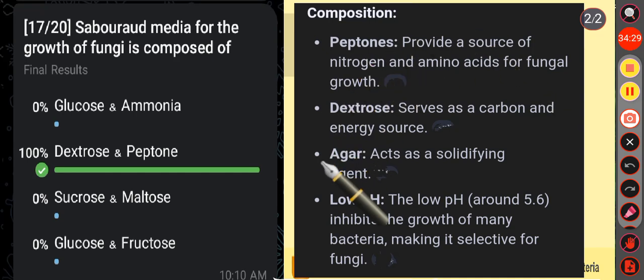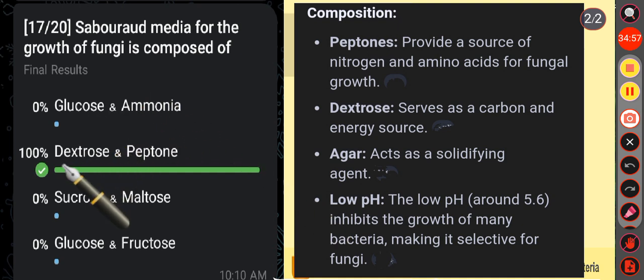So these are the basic composition of Sabouraud media, that is peptones. Peptones provide a source of nitrogen and amino acids for fungal growth. Then dextrose serves as a carbon and energy source. Then agar acts as a solidifying agent. Last one is the low pH. The low pH inhibits the growth of many bacteria, making it selective for fungi.